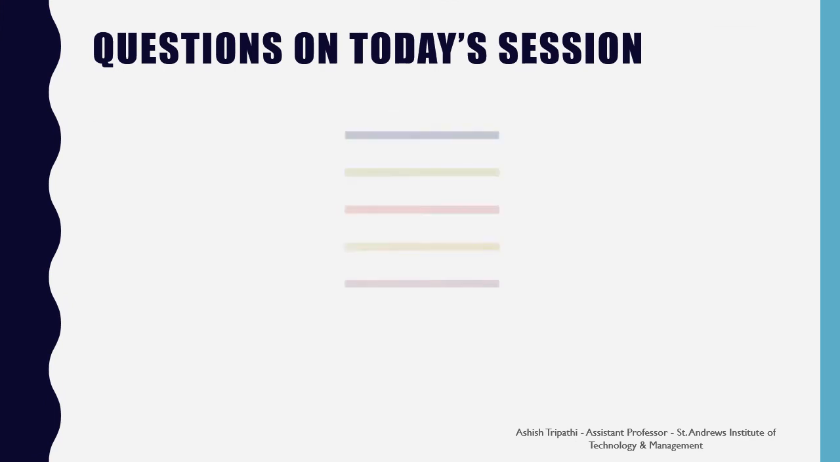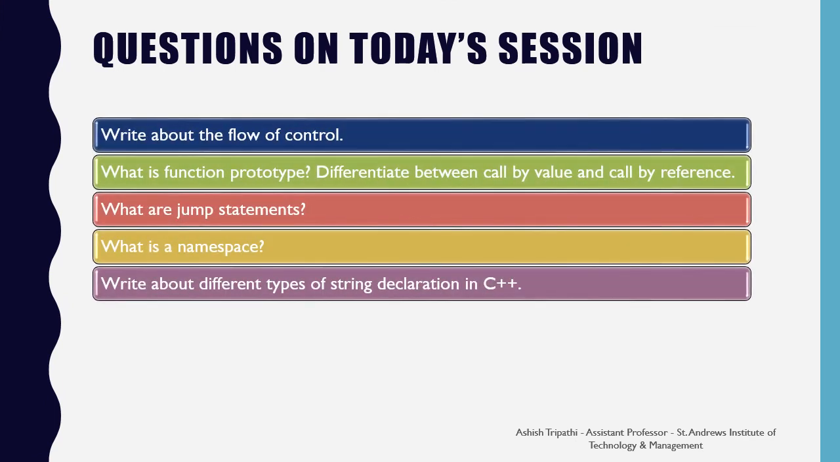Hope you enjoyed today's session. So there are some questions for today's session. Likewise, write about the flow of control. What is a function prototype and differentiate between call by value and call by reference? What are jump statements? What is a namespace? And write about different types of string declaration in C++.